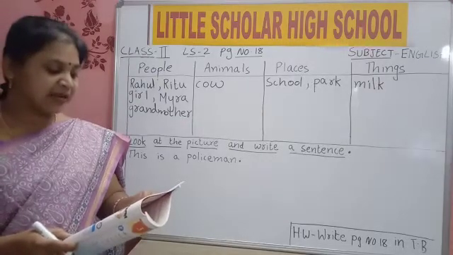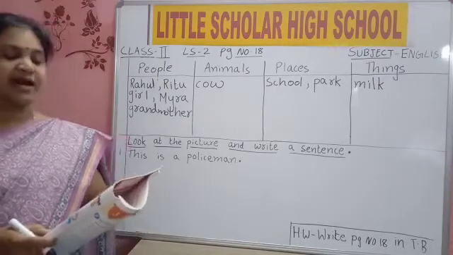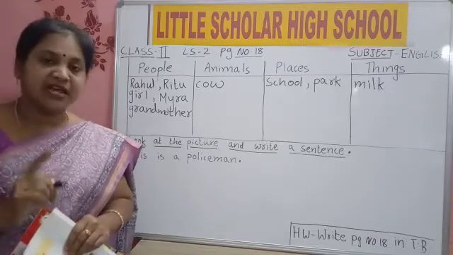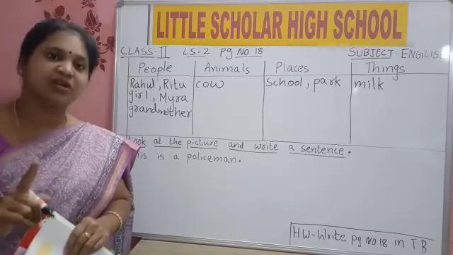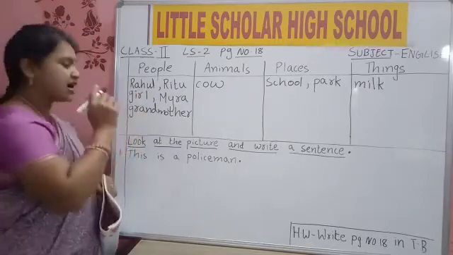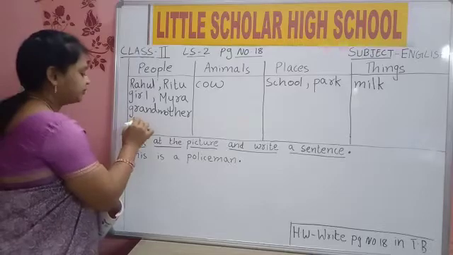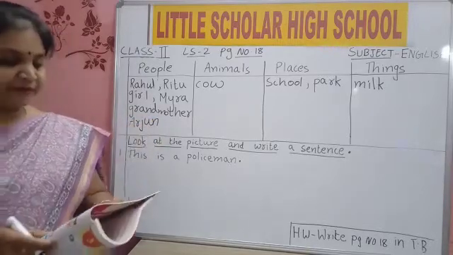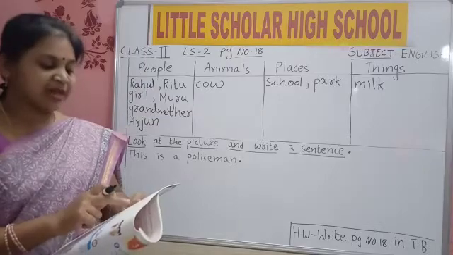Next, fourth one, put finger. Arjun has a pet cat. Arjun, who is Arjun? Name of a person. Special name of a person. One person's name only, so it is special. Arjun, where will it come? Name of people. A-R-J-U-N, Arjun.